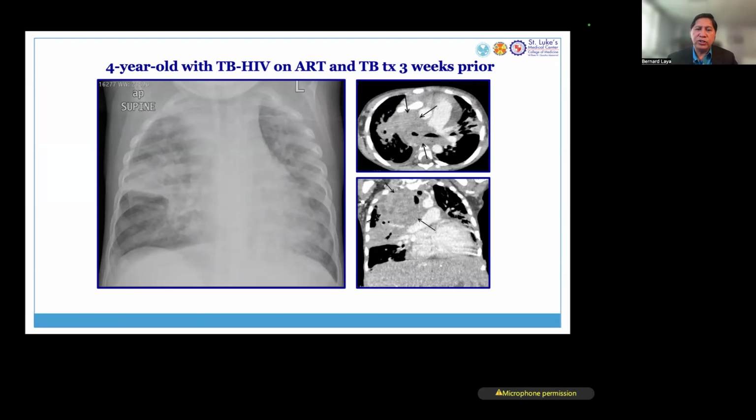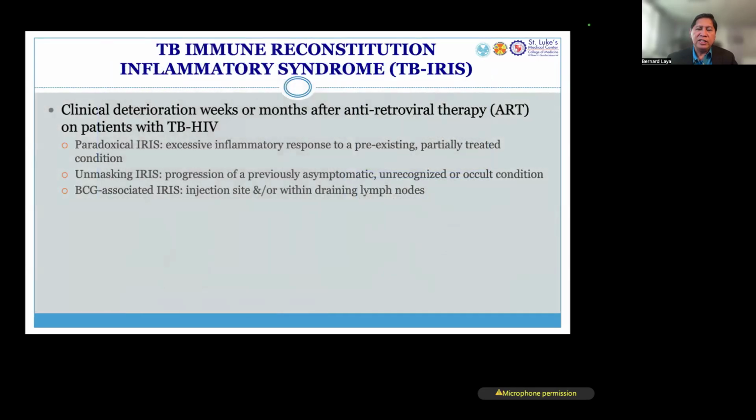got even worse. And then you have to think about TB IRIS, tuberculosis immune reconstitution inflammatory syndrome. Okay? So in this particular situation, there's a clinical deterioration weeks or even months after antiretroviral therapy.